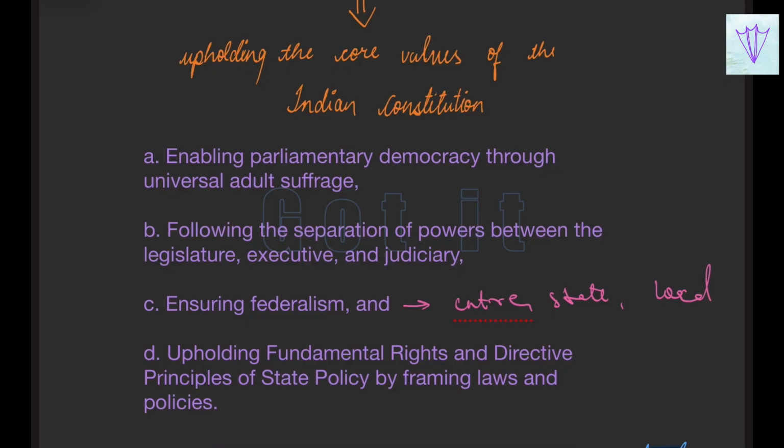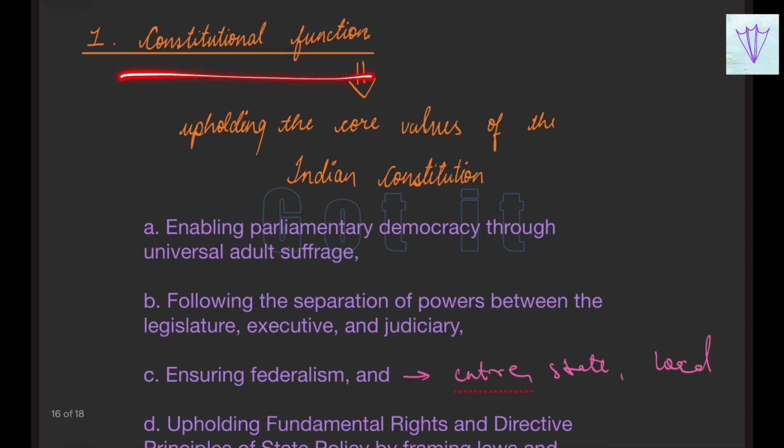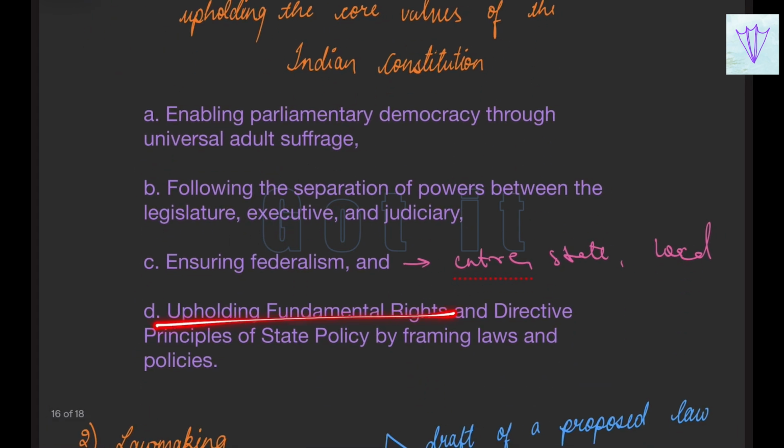In the parliament we have certain directive principles which are to be followed according to situations, and it is also the responsibility of the parliament to see that the fundamental rights and the directive principles of state policy are upheld by framing the laws and the policies.